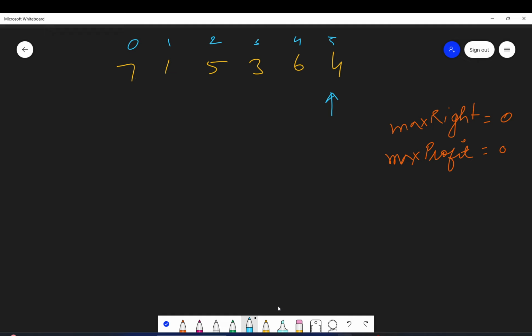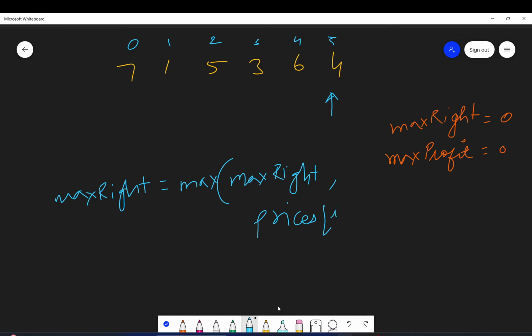So here, obviously, this is 4. As of now, how will we find out max right? Max right will be equal to max of whatever is the max right, comma, the prices of I. Prices of I is 4 here, so you will update it to 4. Okay, and what will be your max profit?